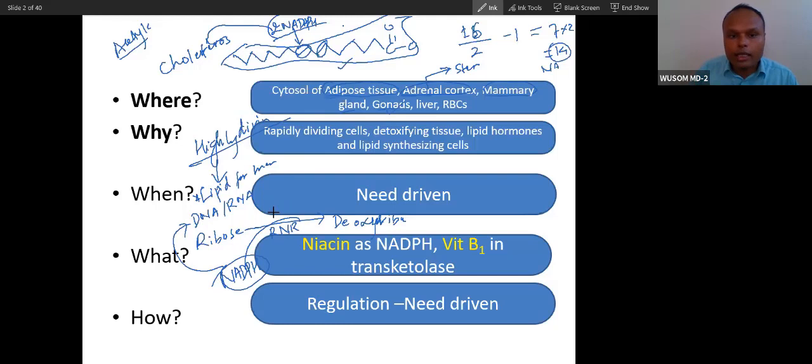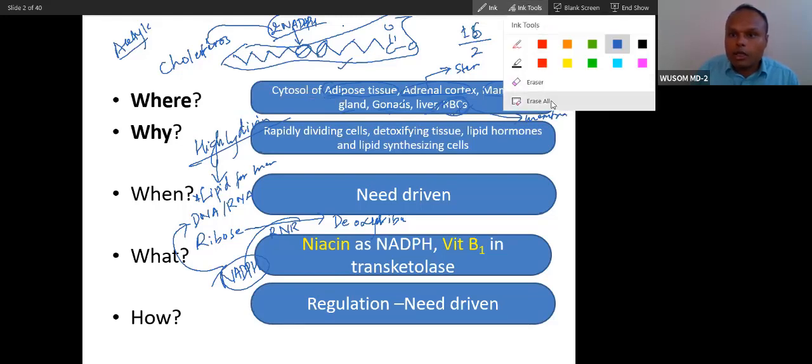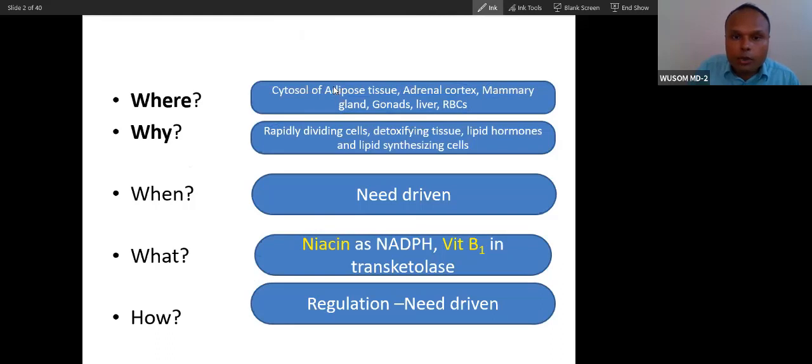The bone marrow cells require this pentose phosphate pathway. Liver also, because liver does many things: detoxification of drugs, lipid synthesis. That is why liver also requires NADPH, for detoxification of drugs and xenobiotics also. And red blood cells require NADPH for maintenance of membrane integrity. Remember, all these cells require it. Adipose tissue, because of fat synthesis. Adrenal gland, steroid hormone. Mammary gland, again lipid synthesis.